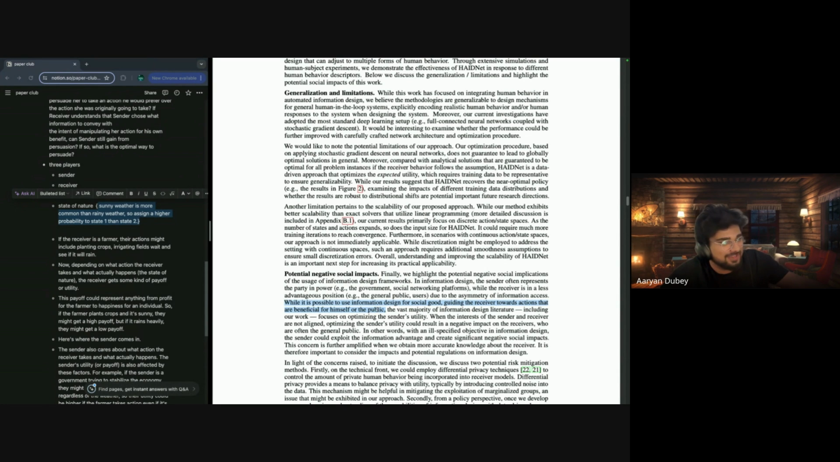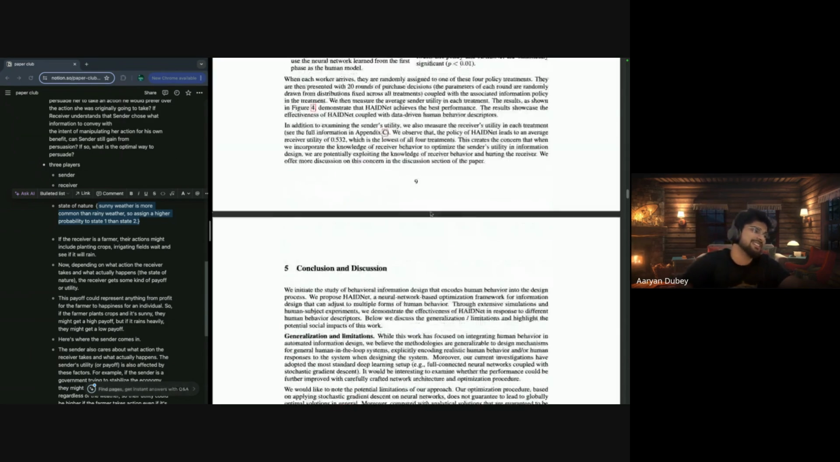I don't know if you guys have seen Westworld or not. This generally defines using information design policy for social good. They didn't. I think Westworld is the best example for this. Should you use information design for social good? And what is social good? Guiding the receiver towards action that benefits himself or the public or society, that's the question. The vast majority of information design literature, including our one, focuses on optimizing sender utility. When the interests of sender and receiver are not aligned, optimizing the sender utility could result in negative impact on the receiver. But that's the basics of the paper.